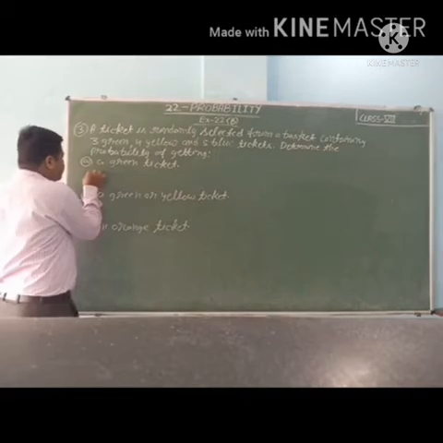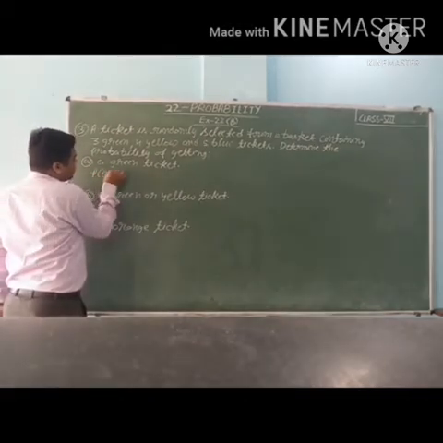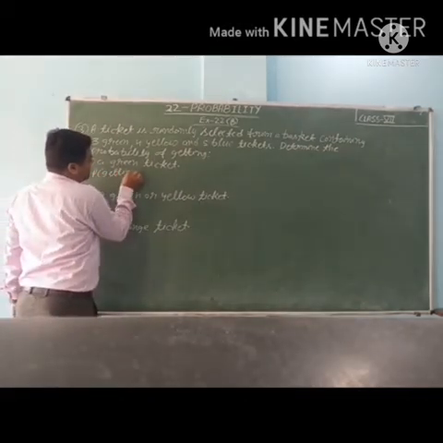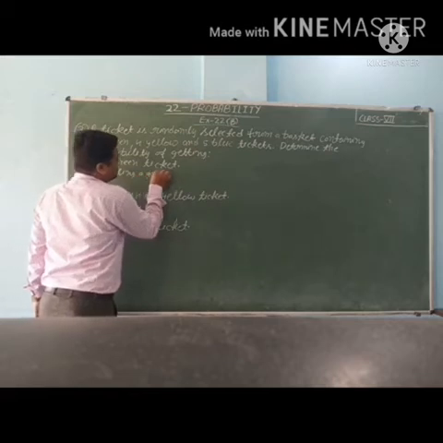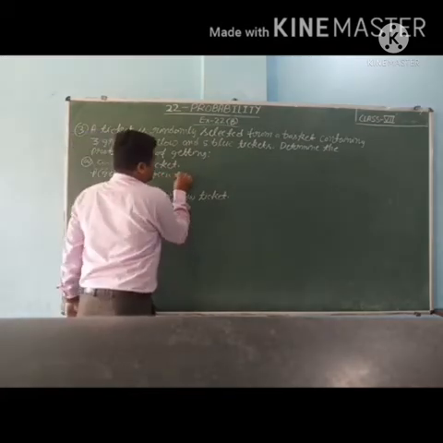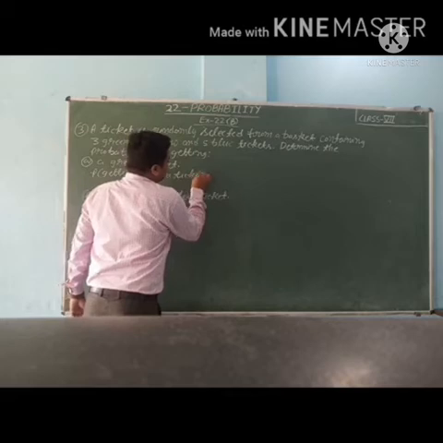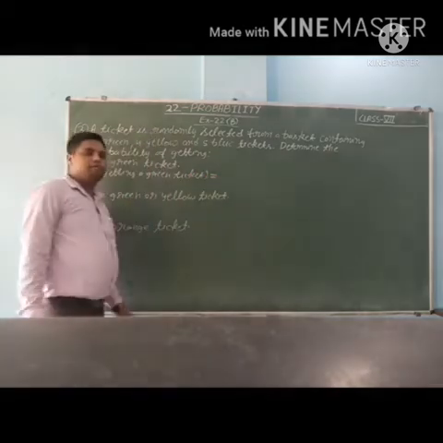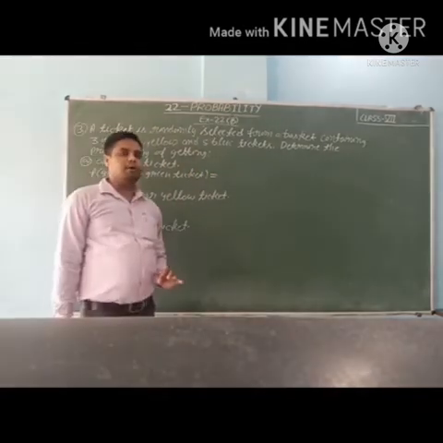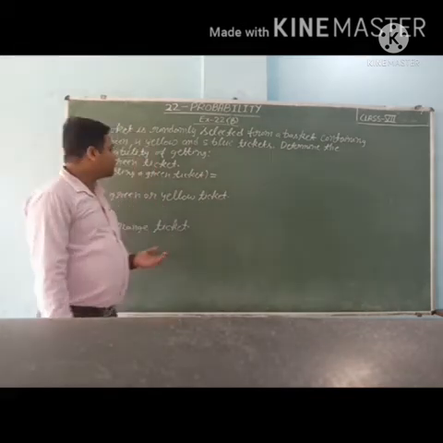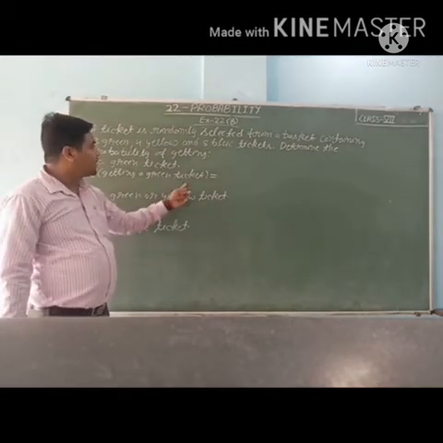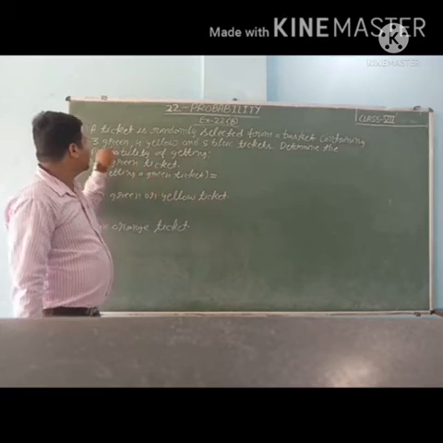So probability of getting a green ticket. Students, same formula we will use: number of favorable outcomes upon total number of outcomes. So how many green tickets are there? 3.